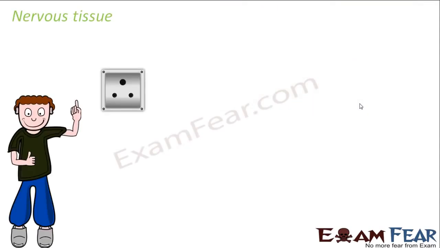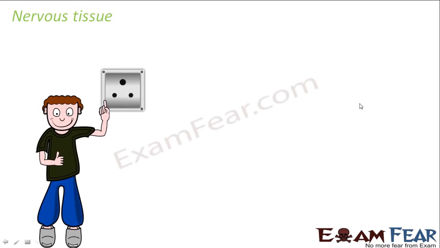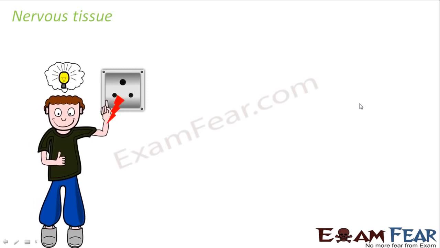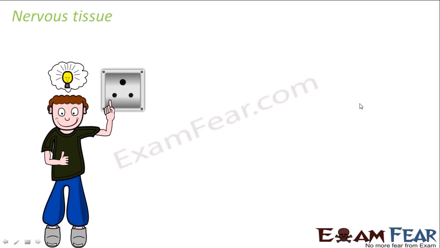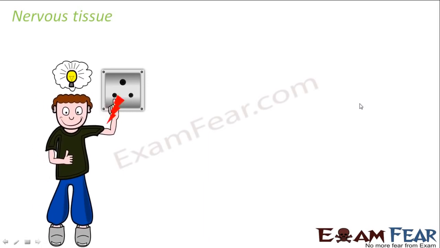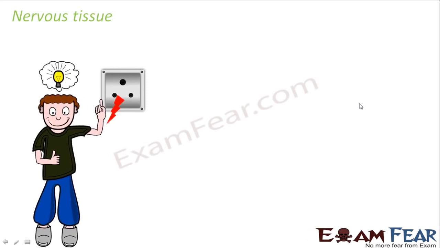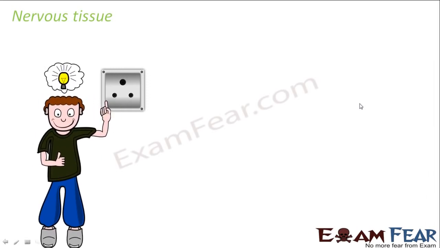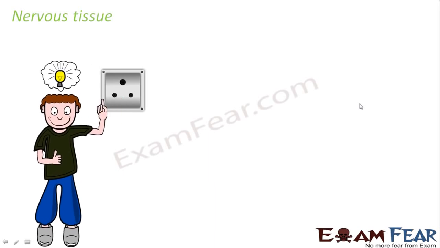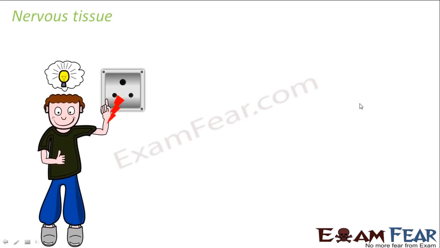So when you look at this example of a nervous tissue, you will see that these tissues which I have discussed, they are all connected to each other. For example, let us suppose if this boy goes and touches an open switchboard. What happens? He gets an electric shock. Now, in this entire process, what all happened? It is not only the nervous tissue which played a role. The moment he touched the switchboard, the nervous tissue reacted, because of which he removed his hand. He got a jerk. So that was because of the nervous tissue.